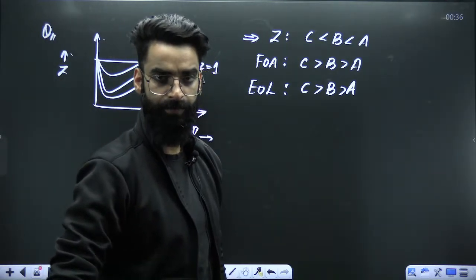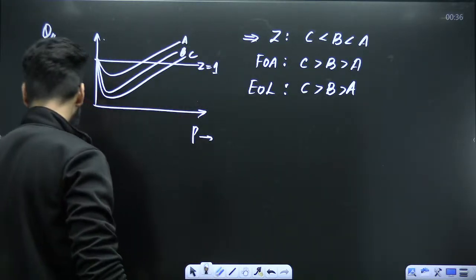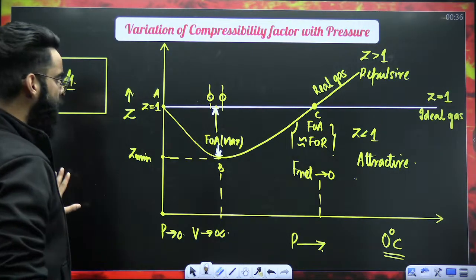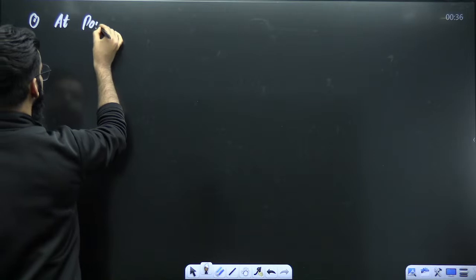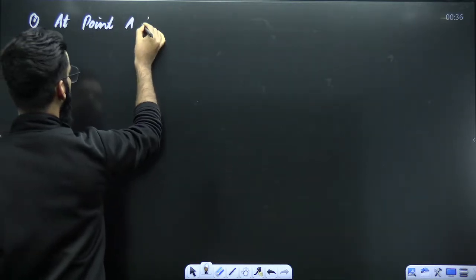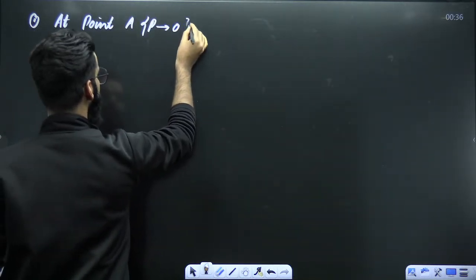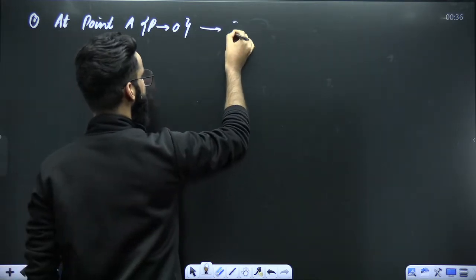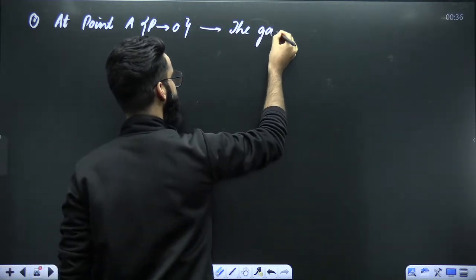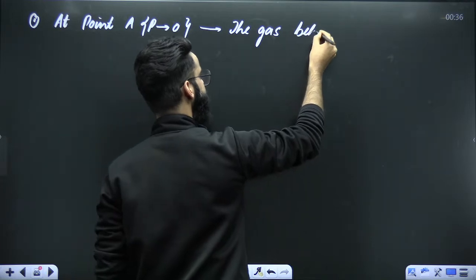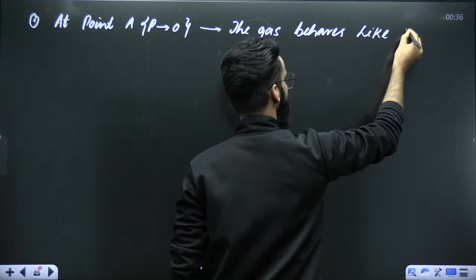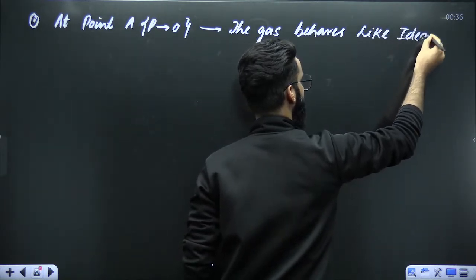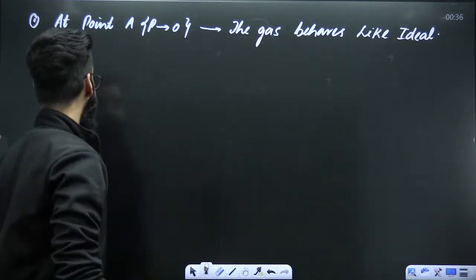Okay, perfect. So I would want few points to write over here. So first point, at point A, when the pressure of the real gas was approximately 0, the real gas behaves like the ideal gas.